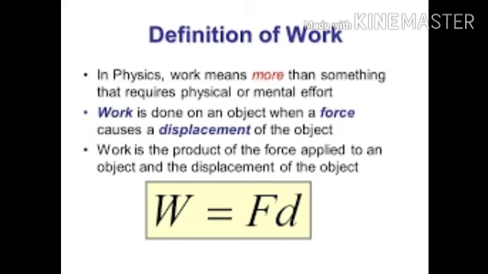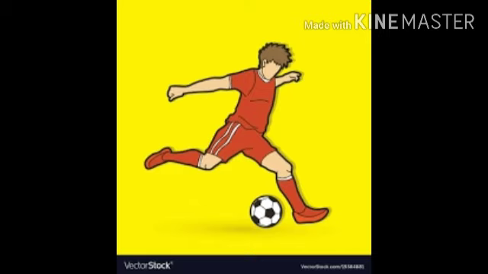A cyclist pedaling a cycle does work. An engine pulling a train does work. So these are the examples of work. Now, before kicking, a ball is at rest. After applying a force, the ball will be displaced from its place. Then we can say that we have done work.